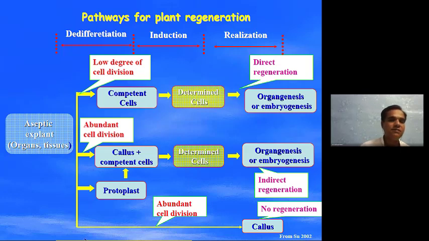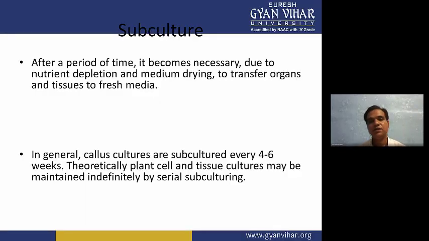Now, the next term is subculture. When we are culturing the plant cells, after 15 to 30 days you have to transfer these plant cells into fresh media. This transferring of plant tissues and cells onto fresh media we are calling subculture. Subculture requires a time period when we transfer the plant cells and tissues onto fresh media. It is very necessary because when we are culturing on the media, plant cells will utilize those nutrients and they will be depleted in the media.